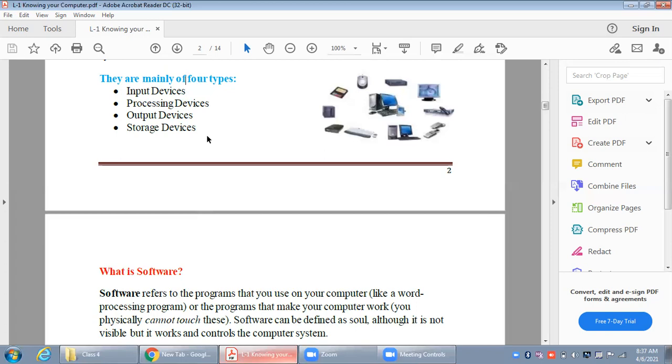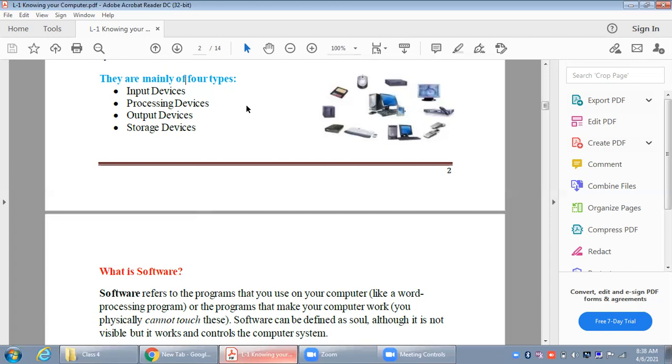For example, with a printer, whatever page is coming on the screen of the computer, you can get it printed also on paper. So this can be done with the help of a printer. So the printer is also an output device because we are taking something out from the computer using the printer.